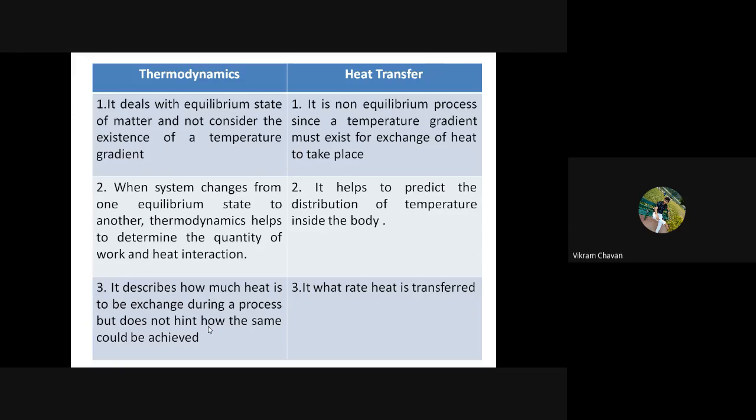So this is the basic difference between thermodynamics and heat transfer. Please note down this difference, which will help you to describe heat transfer and thermodynamics easily. Write down, make two columns. In the first column you put thermodynamics, and in the second column you put heat transfer. So first point in thermodynamics,